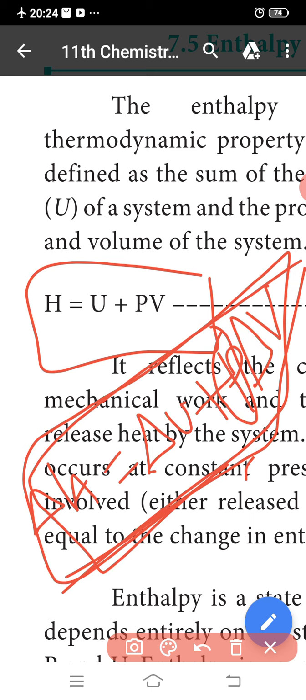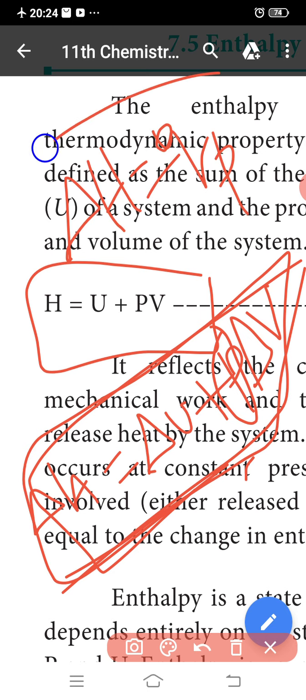In endothermic reactions, heat is absorbed by the system from the surroundings, so Qp is positive. Therefore, ΔH is also positive. In exothermic reactions, heat is evolved by the system to the surroundings. That is, if Q is negative, then ΔH will also be negative. Okay, this is the enthalpy.